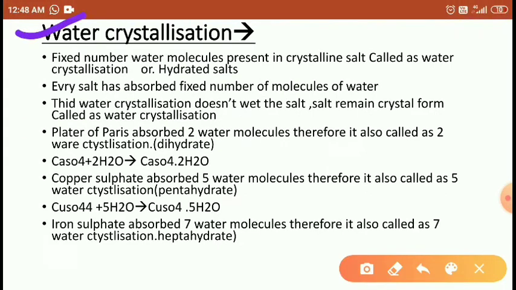Water of crystallization. What is meant by water of crystallization? Water of crystallization means, friends, that some hard salt substances absorb a fixed amount of water molecules. If a fixed amount of water molecules is absorbed by the salt, that is called water of crystallization. So the fixed number of water molecules present in a crystalline salt is called water of crystallization.